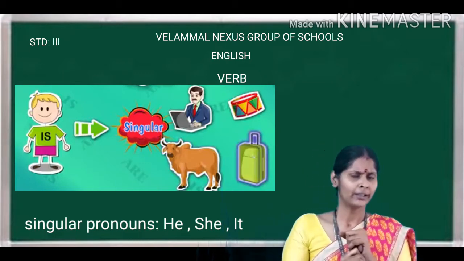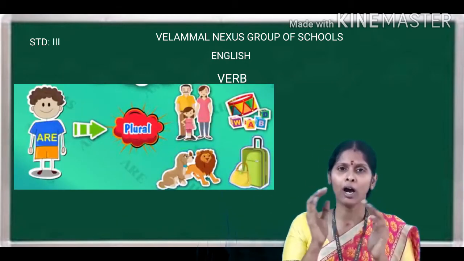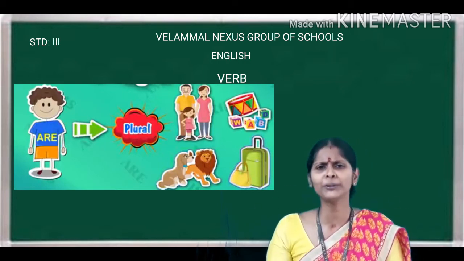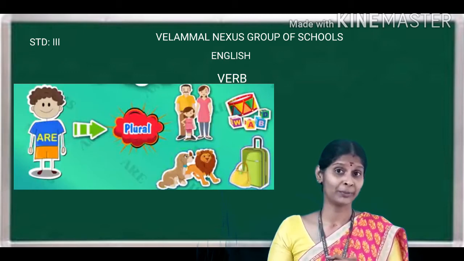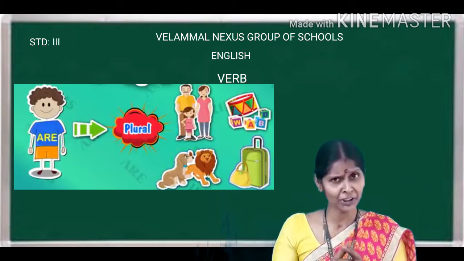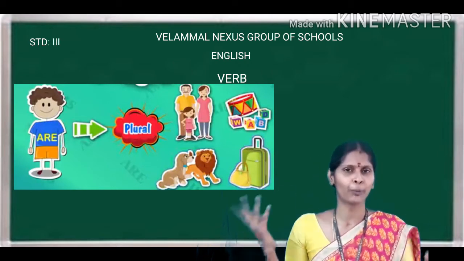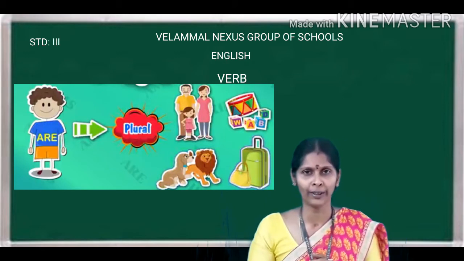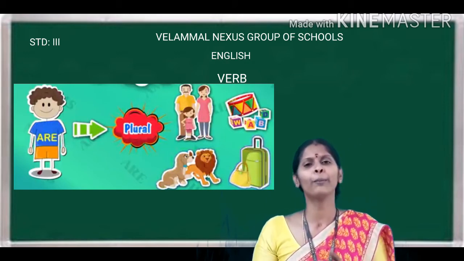Then, coming to are. Are will go along with plural nouns or pronouns. What is plural? Plural means many, that is two or more. Yes. So, are will go along with plural nouns or pronouns.